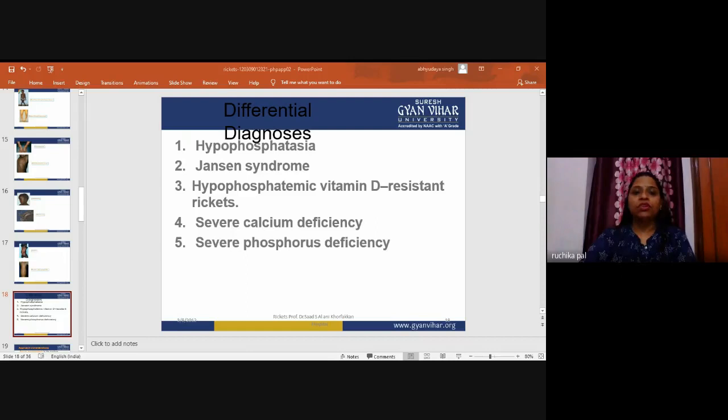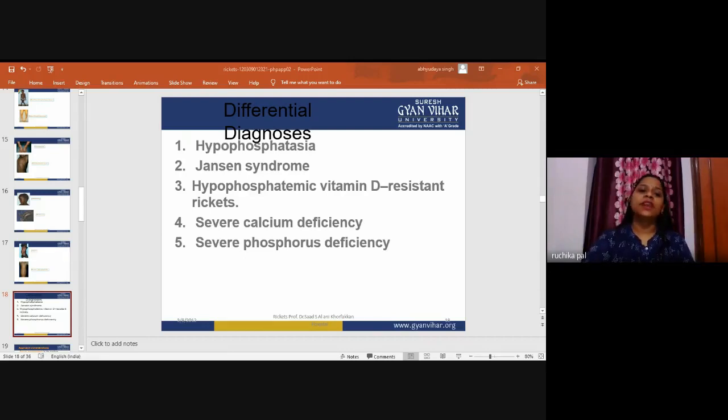Now if we talk about the differential diagnosis, it includes all these things. This is hypophosphatasia, a rare genetic disorder characterized by impaired mineralization, the calcification of bones and teeth.